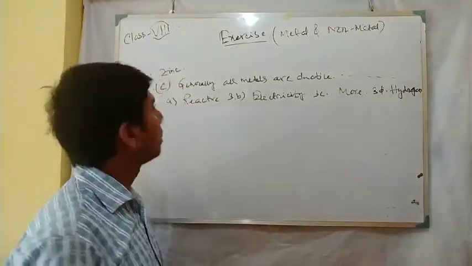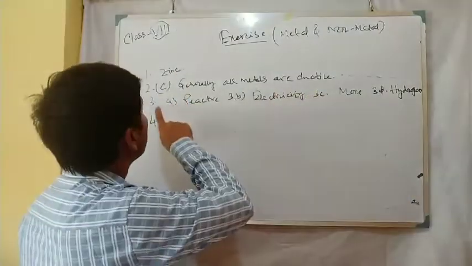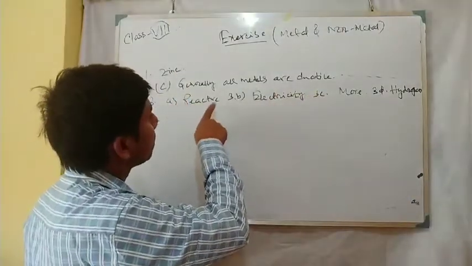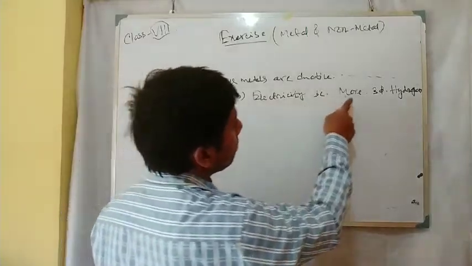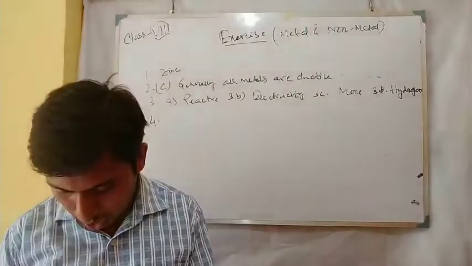I am just repeating from 1. 1 is zinc. 2C, generally all metals are ductile. 3A, first one reactive. 3B, electricity. 3C, more, and 3D, hydrogen. Next, coming to the 4.